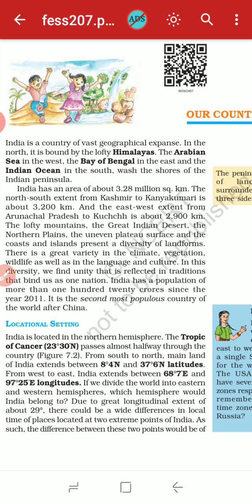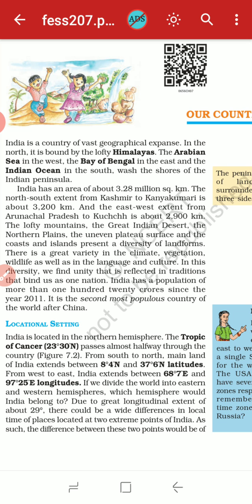And the lofty mountains, the great Indian deserts and the northern plains, the uneven plateau surface, and the coast and the islands present a diversity of landforms. Diversity means different types of landforms. That means plateaus, mountains, deserts. Okay, that means they show different kinds of landforms on the earth's surface.